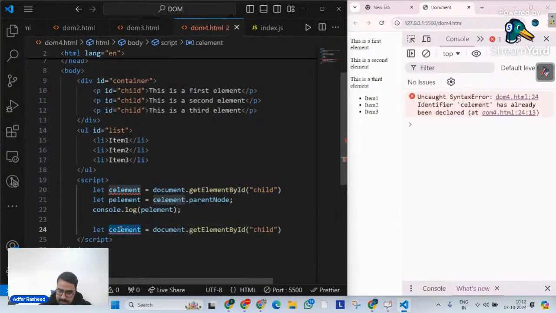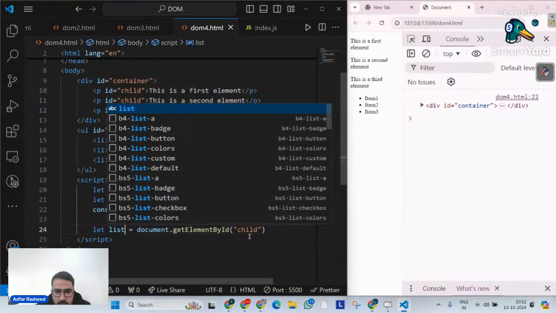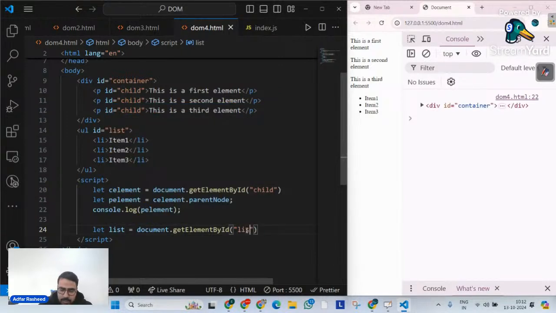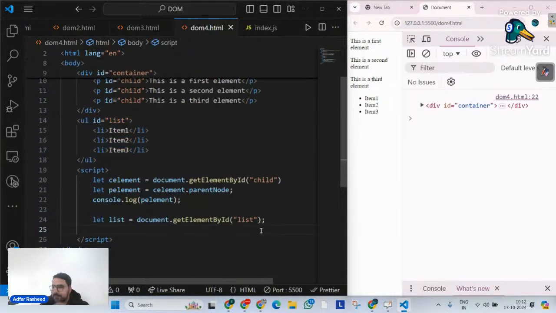In this case, I will say let list is equals to, and I put the ID list. We all can agree that inside this variable we have this whole container. Do we all agree? Of course. My intention is to get the HTML collection of all the child elements of a specified element.